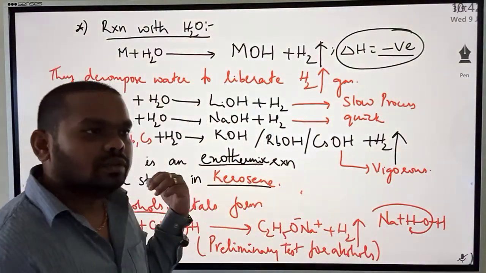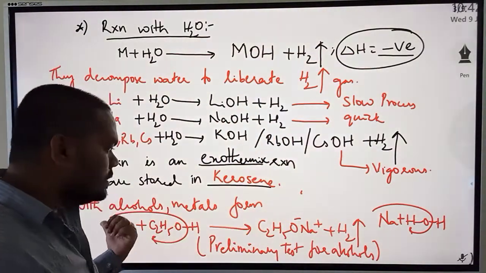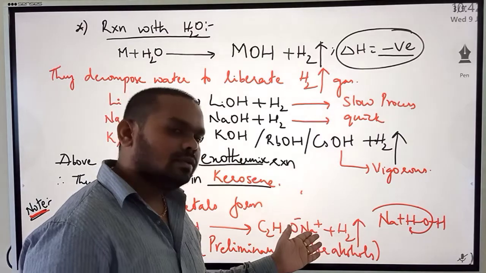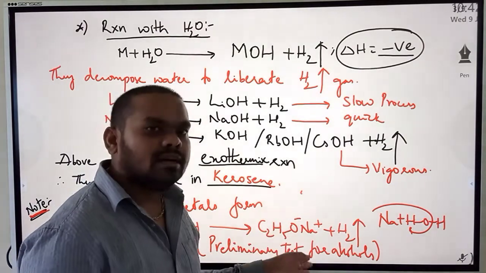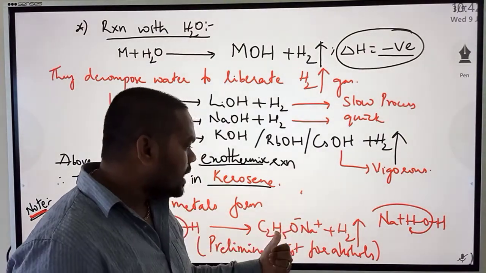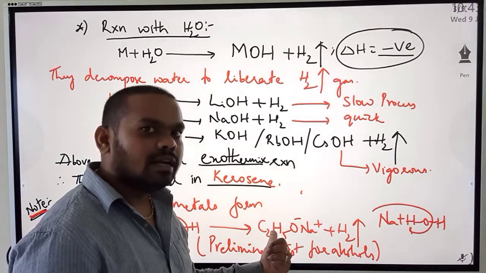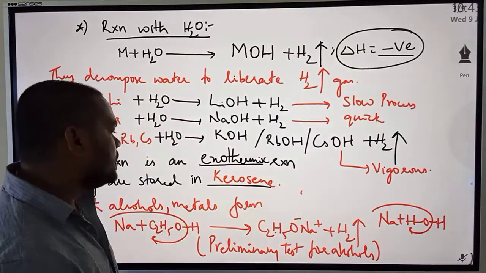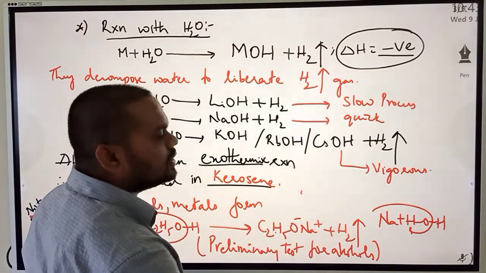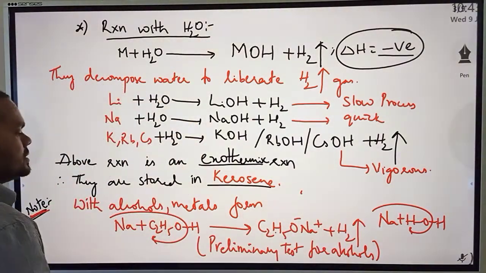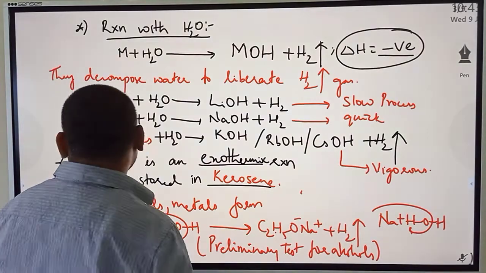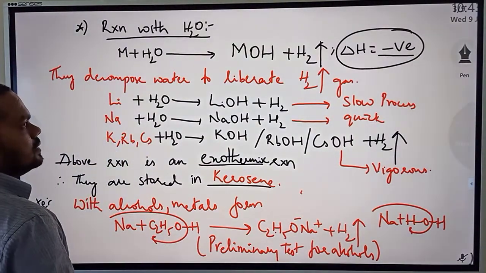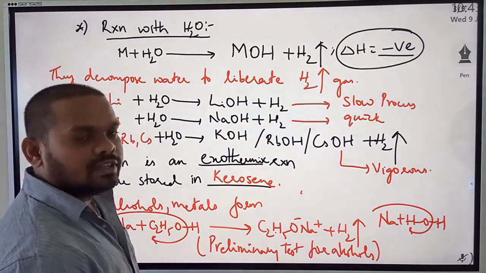The alcohol, when it reacts with metal, forms the respective metal alkoxide, here sodium ethoxide. So this is just an information point. We'll study about this in detail in organic chemistry. That is not my topic here. Alright, just an information.